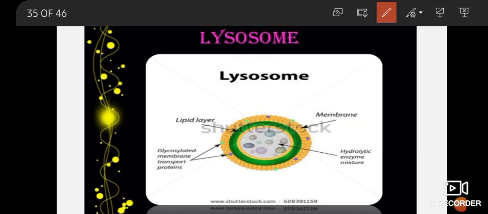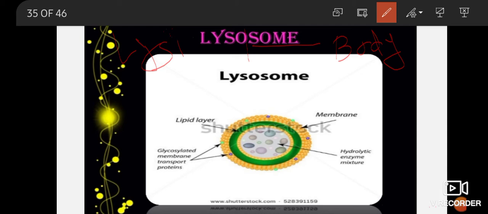If we break the word lysosome into two, it becomes lyso and some. Lyso means lysis. Lysis का मतलब होता है breakdown. Lysis means breakdown, and some means soma. Soma means body. That means breakdown of any kind of body, that is known as lysosome. Let's talk about the structure of the lysosome.